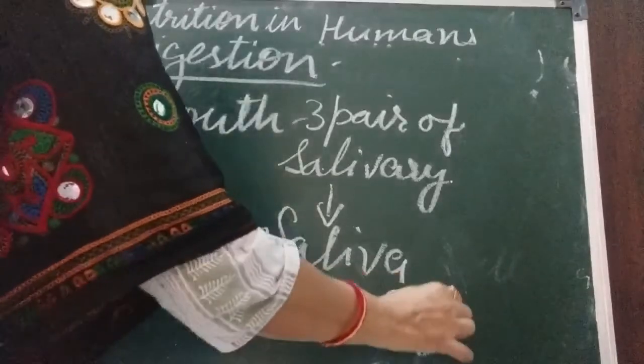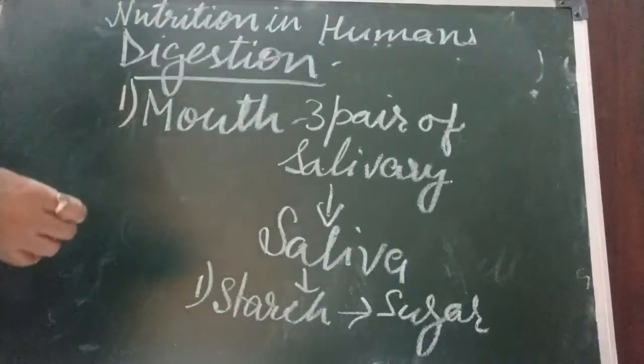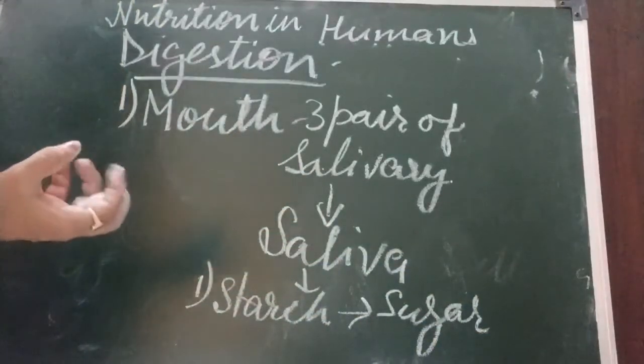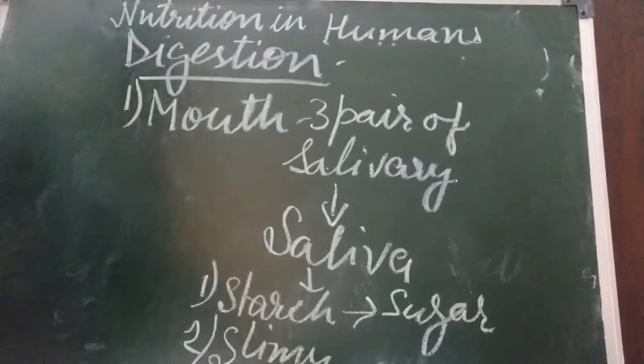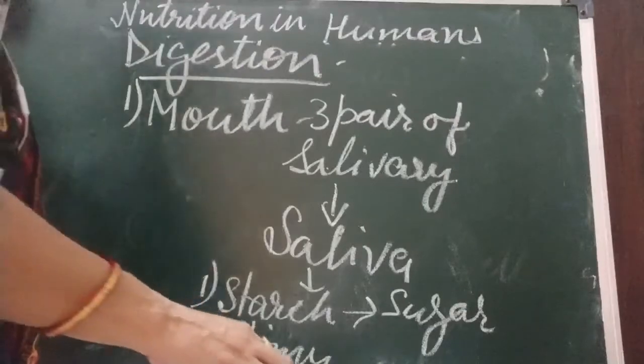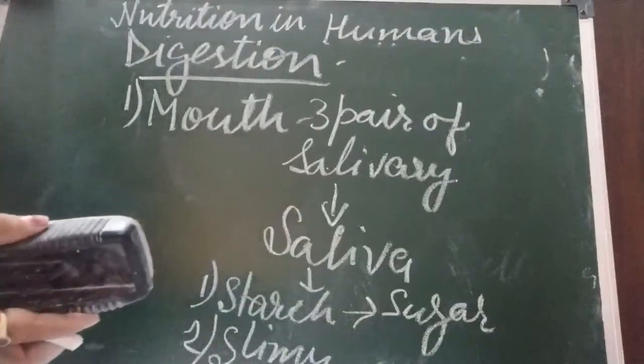And second function, it makes the food slimy, in the form of bolus, so that easily it can be swallowed. So children, it is clear the function of saliva.